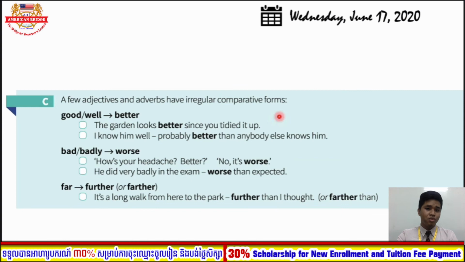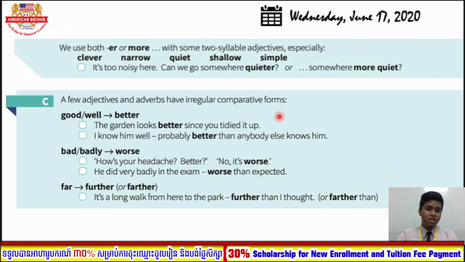Now let's move on to the other structure, the words that we can use with both ER or more. So some words we can use in both forms. For example, let's say the word clever. Here, clever, though it is a two-syllable word, we can say he is cleverer or he is more clever. Let's say the word quiet here.